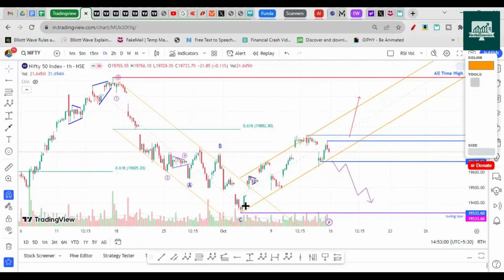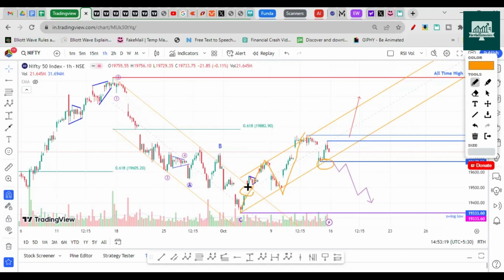So you can even label this wave structure as an ABC zigzag. And if it breaks this level, it breaks this channel again. Either it can come towards this gap zone, it can fill this gap, almost 90% drop it can give as well.